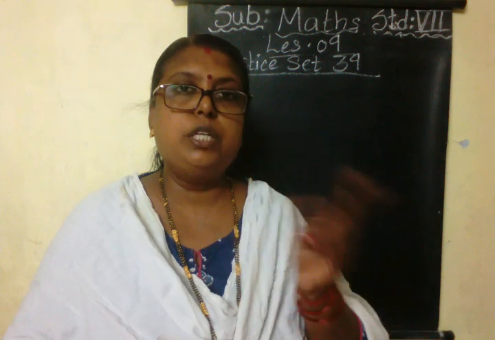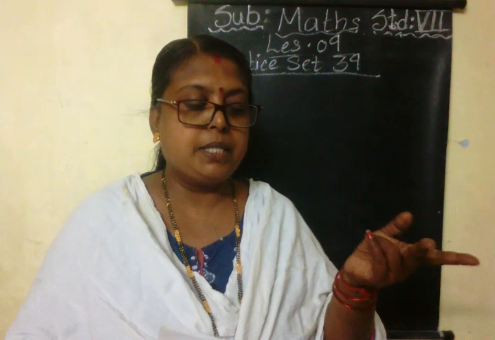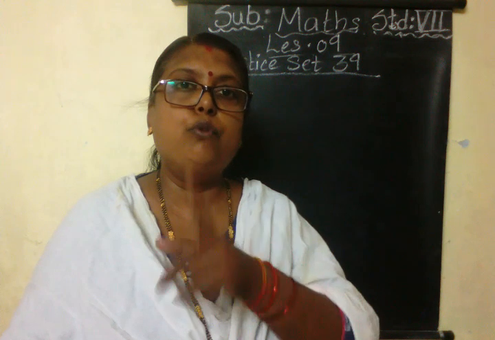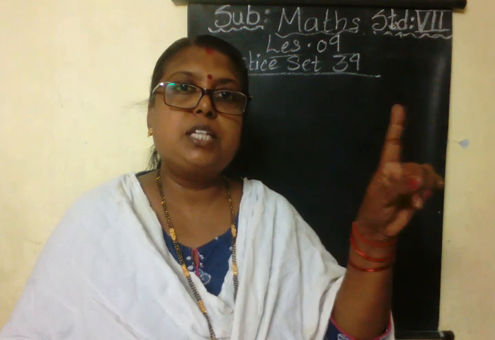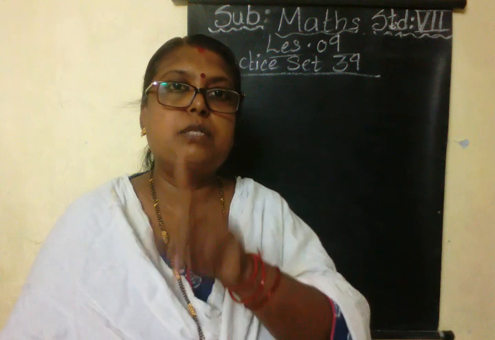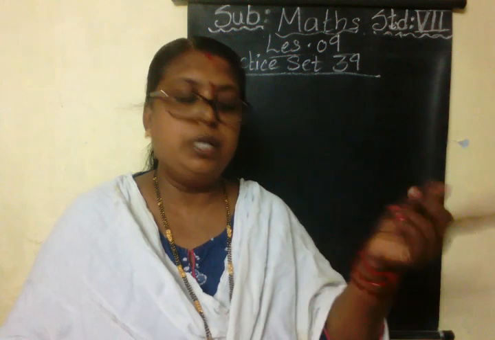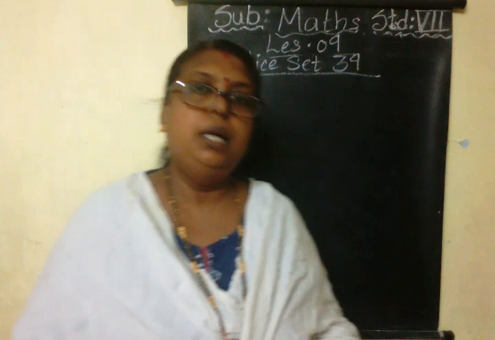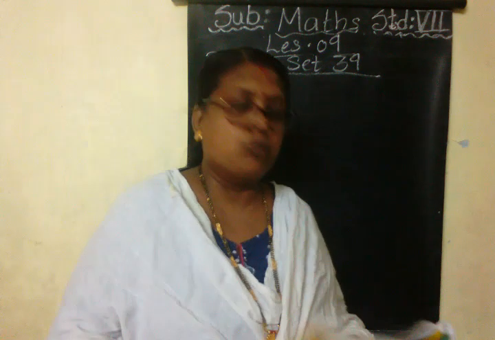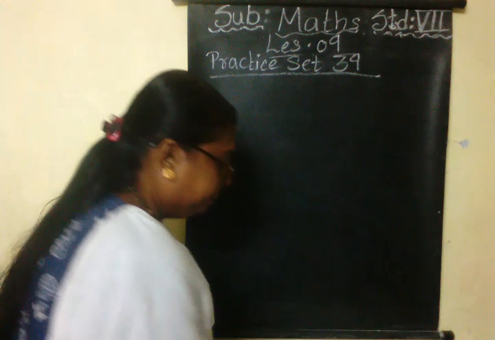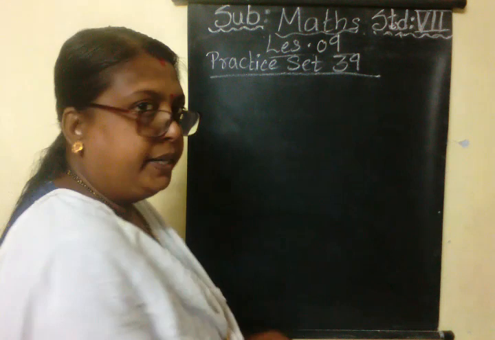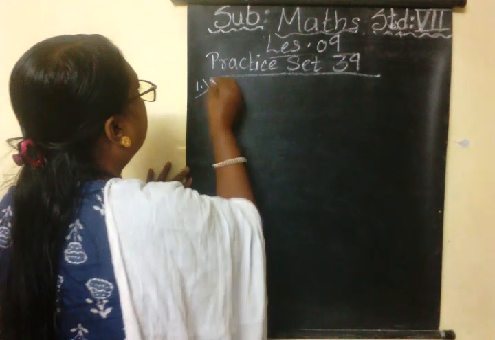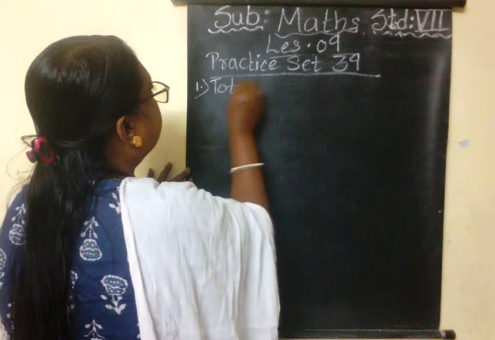Now since the ratio is 4:5, and the names are written Suresh and Ramesh, the first name is Suresh and the first number is 4. So 4 parts of Suresh and 5 parts of Ramesh. Let us calculate. Here the total amount of investment is given, so I will write it as total capital, or you can write total investment also.